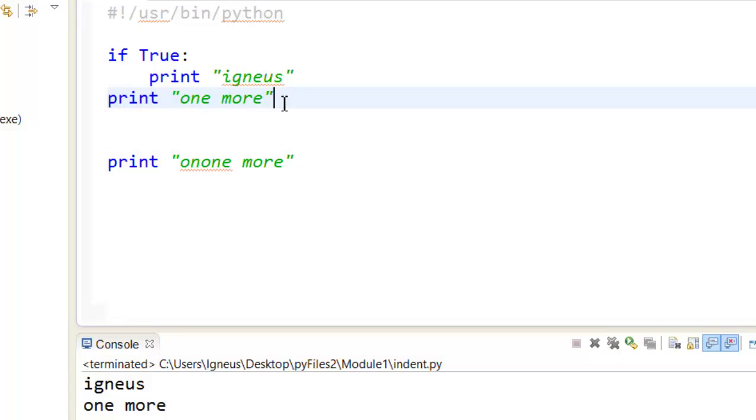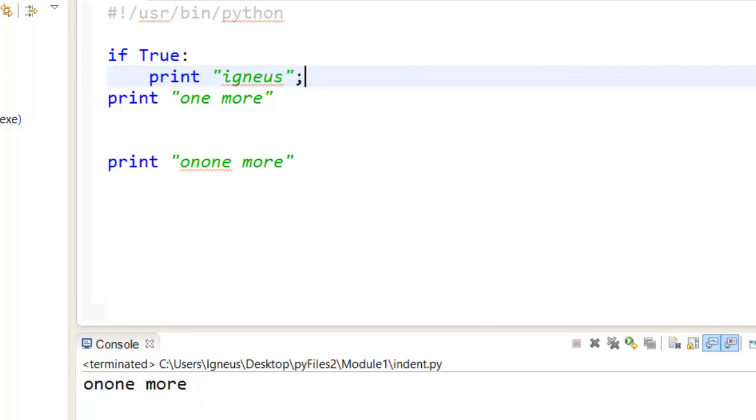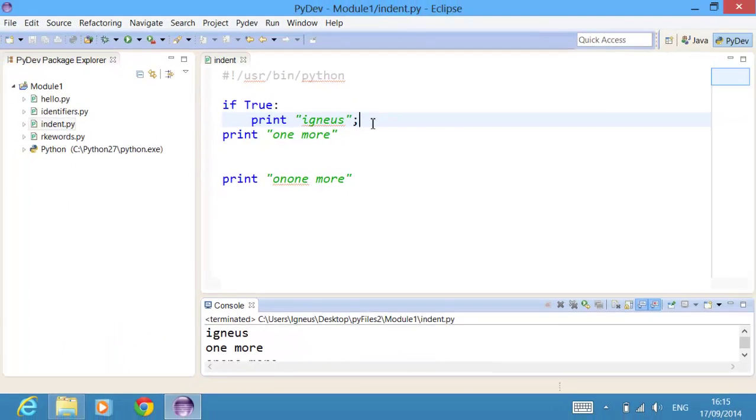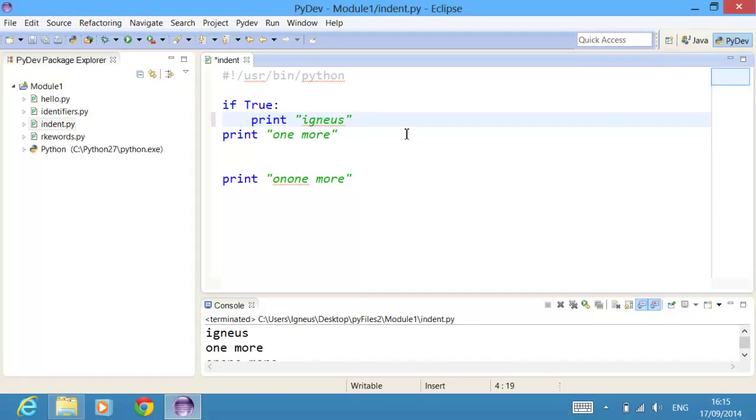So this is a quick tour of lines and indentation in Python. Also, you might have noticed that you don't have to put these colon signs here, and if you do, it doesn't matter. If I run this, still the code is going to execute. So in the standard Python practice, you don't need to put these colon signs.